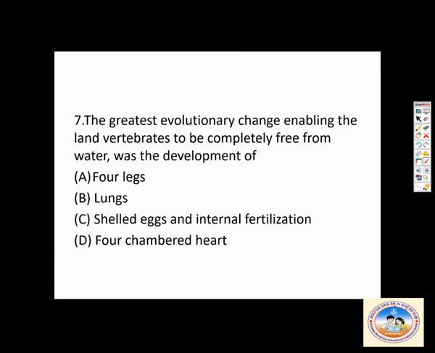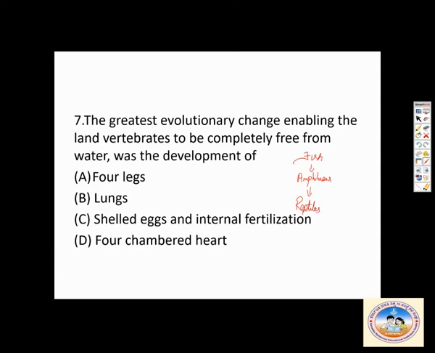When you look at the evolution, we have fish, from the fish came amphibians, and from the amphibians we have the reptiles. So what came to the reptiles so that they could leave water and completely come on land?